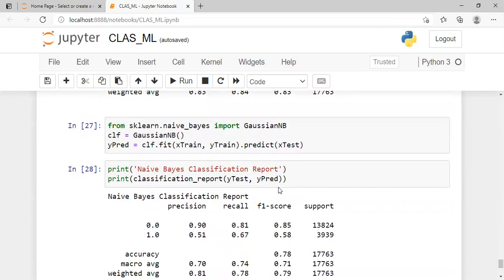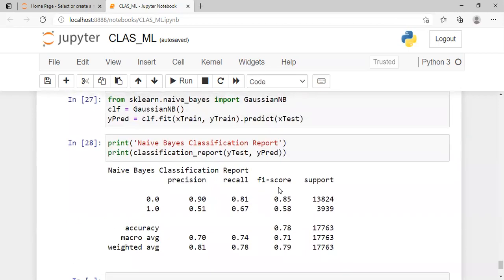Next, line 27. This is to load the Naive Bayes library and perform the prediction. And then the last line, the result of the prediction of Naive Bayes, where the accuracy is 0.79. Okay, the conclusion is from this result, we can say the Naive Bayes classifier didn't perform well compared to KNN, but it got the best precision for label 0.